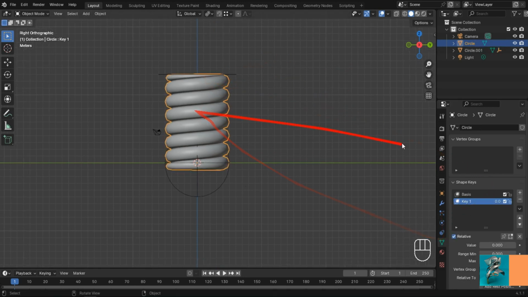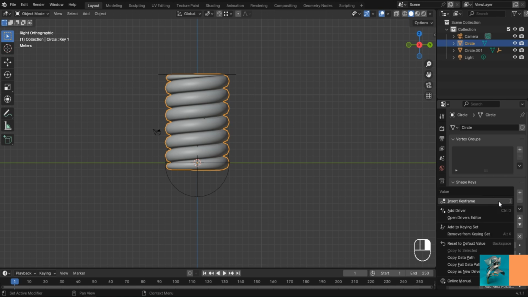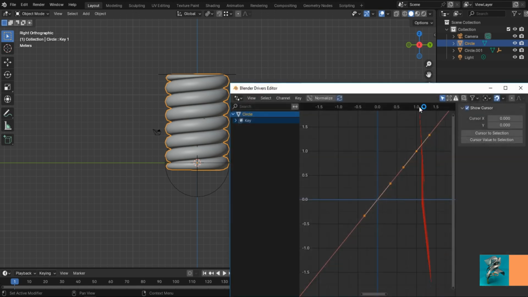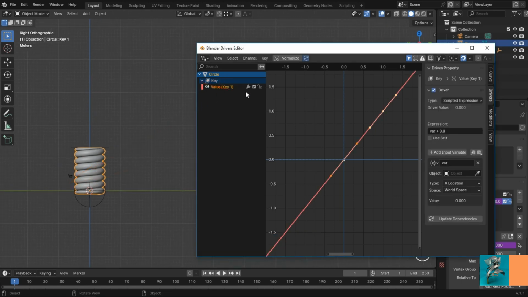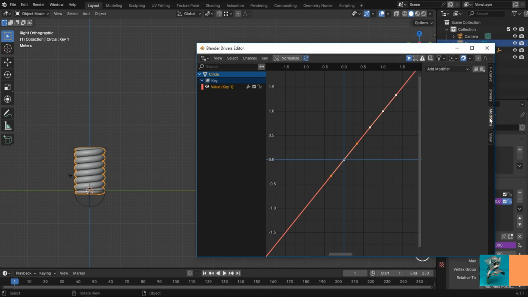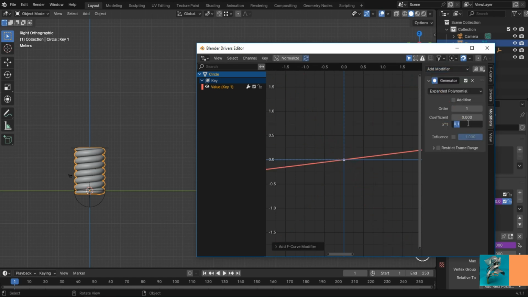Select the spring and go to Shape Keys and add a driver on Key 1. Open the Driver Editor, select Value, Key 1. Select Empty Sphere for Object. Select Z Location for Type. Go to Modifiers, add a modifier, choose Generator. Decrease this value to zero.